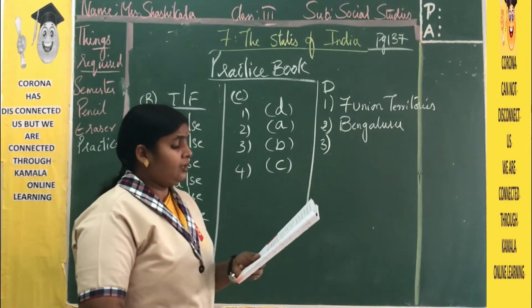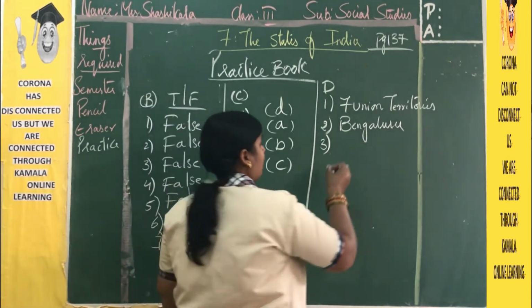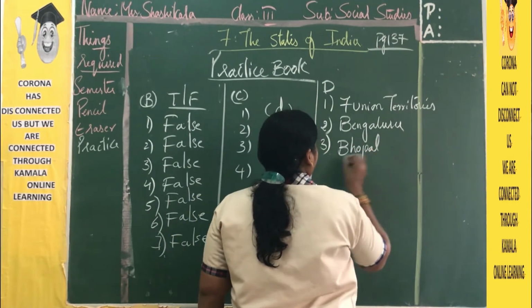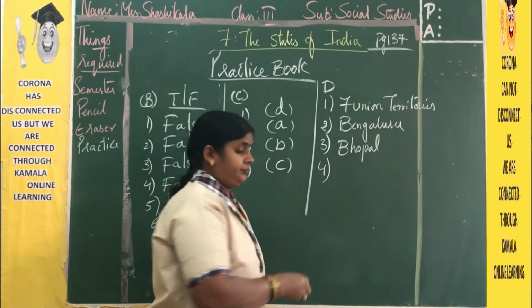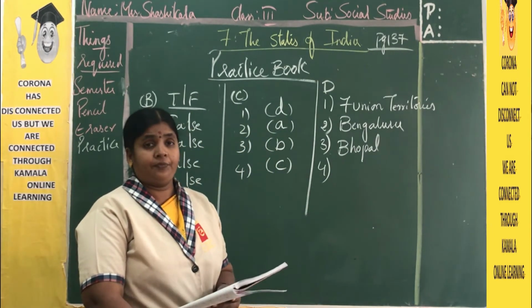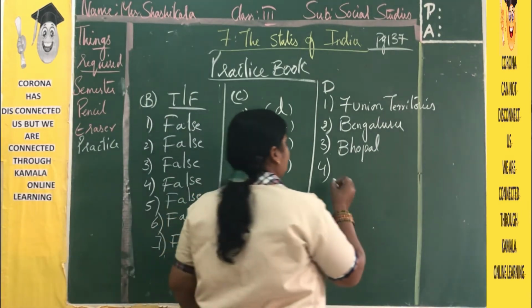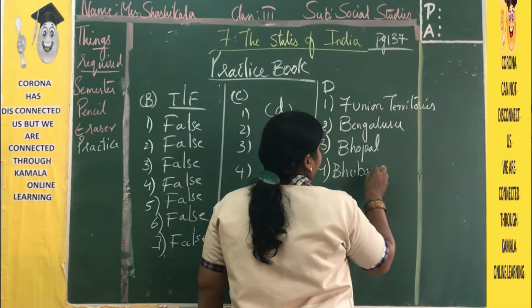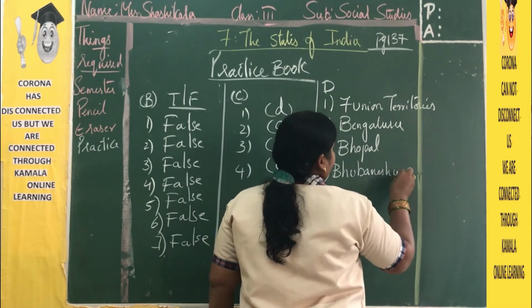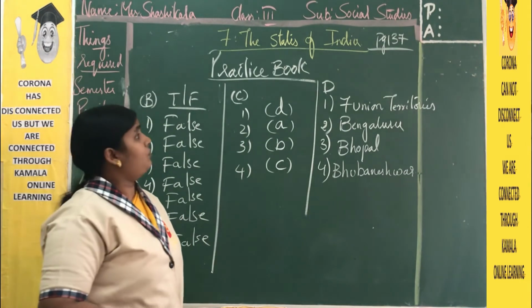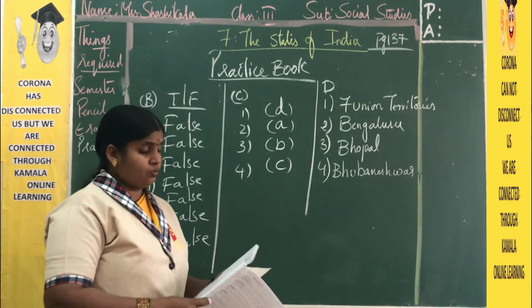So the capital of Madhya Pradesh is Bhopal. Now next, what is the capital of Odisha? It is Bhubaneswar. Bhubaneswar. So with this we have done our first worksheet.